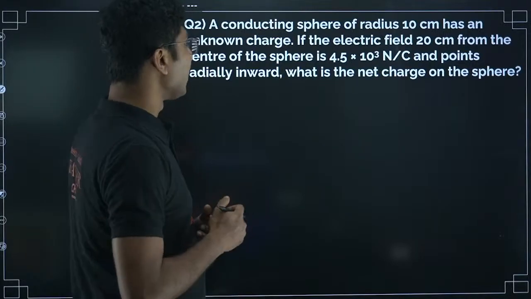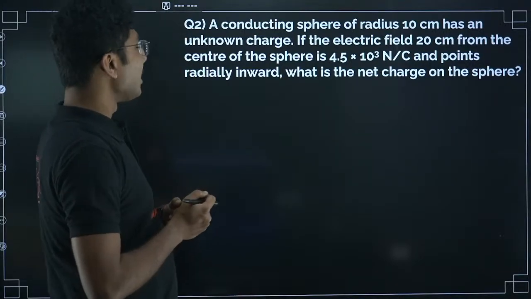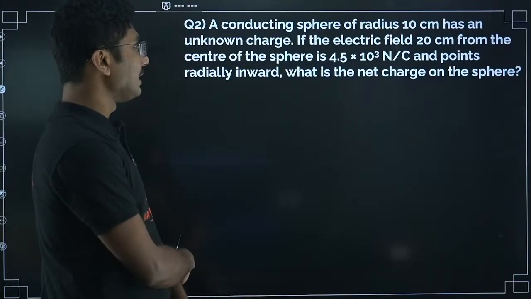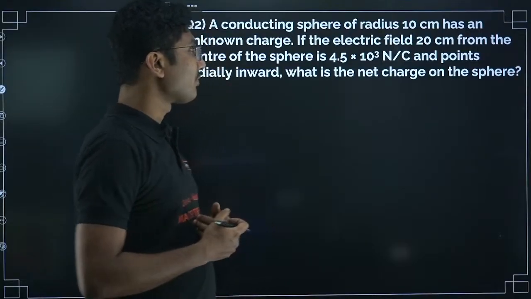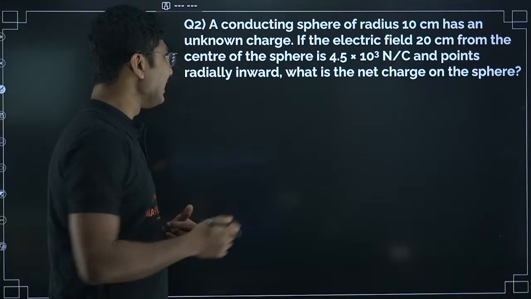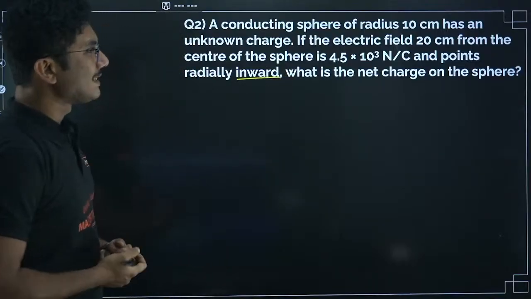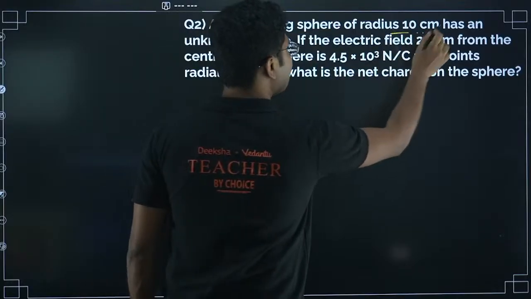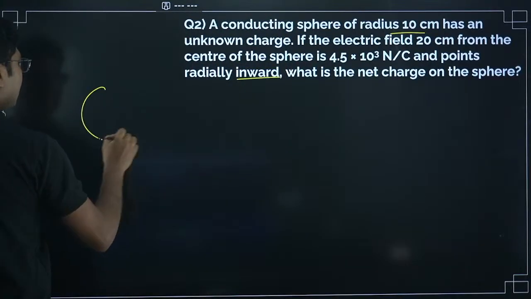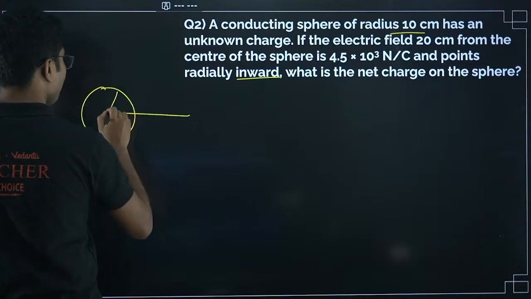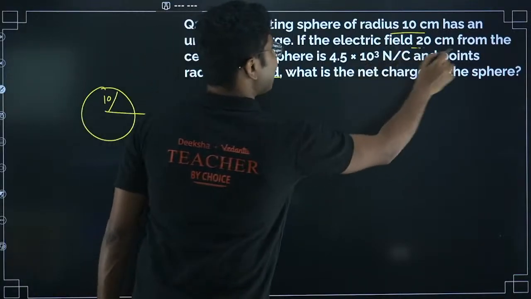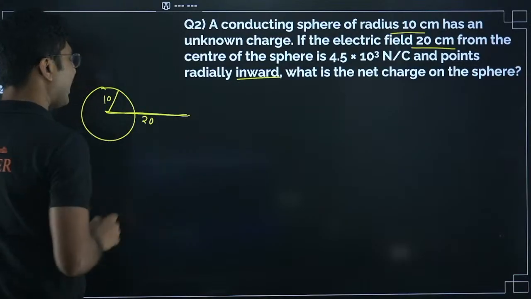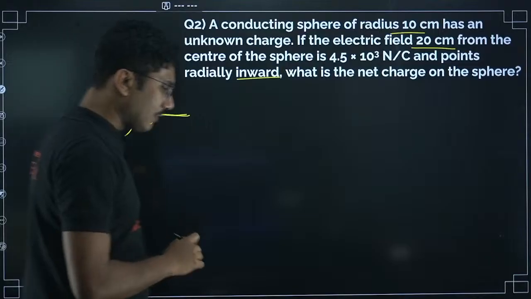A conducting sphere of radius 10 cm has an unknown charge. If the electric field 20 cm from the center of the sphere is 4.5 into 10 to the power of 3 Newton per Coulomb and points radially inward, what is the net charge on the sphere? First of all, it is a conducting sphere of radius 10, and the distance is 20 centimeter. So the distance is greater than the radius. That means the electric field will not be 0, and we actually do not need this radius value at all.